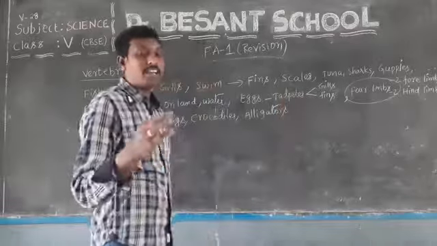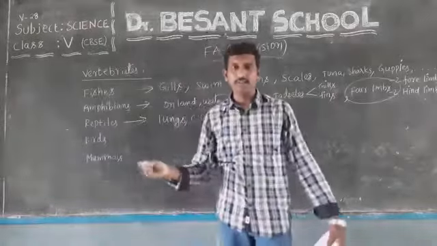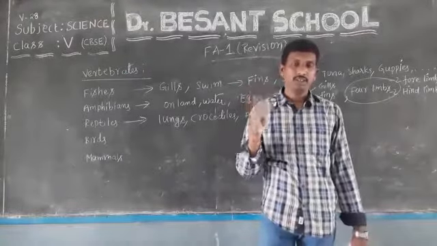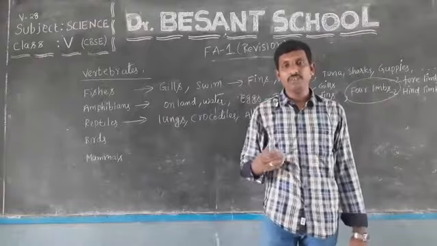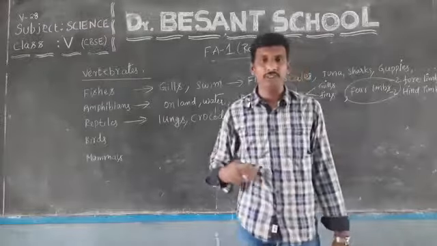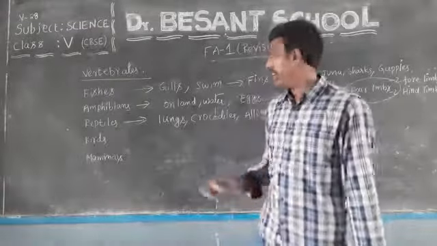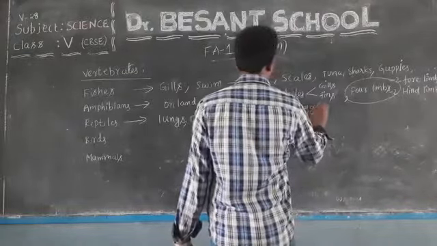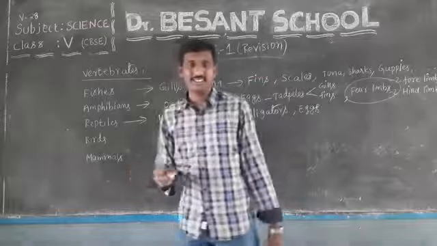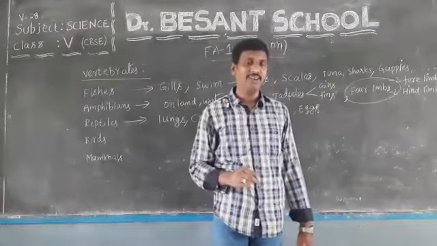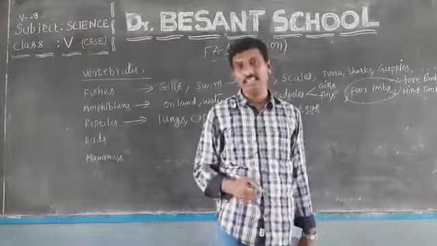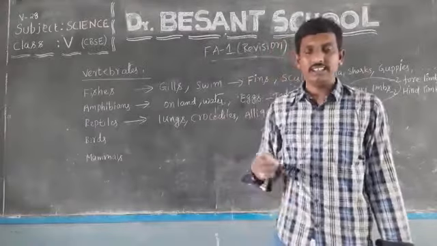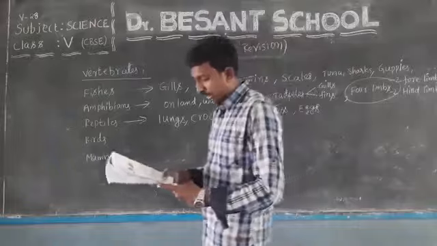Okay? In order to regulate their body temperature, they come to the shore and spend some time by opening their mouth so that they can release heat energy from their body or even absorb it into their body depending upon the conditions. And these also lay eggs to reproduce their young ones. For reptiles you can take chameleons, snakes, crocodiles, alligators. These can all be taken as examples for reptiles.